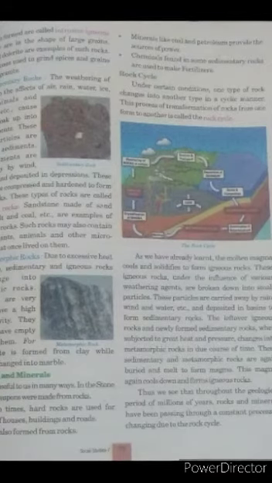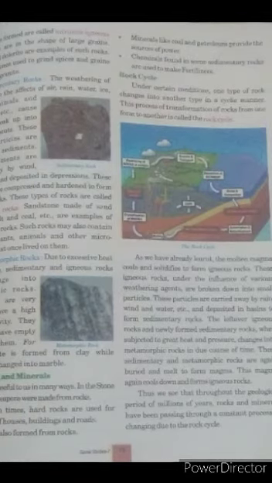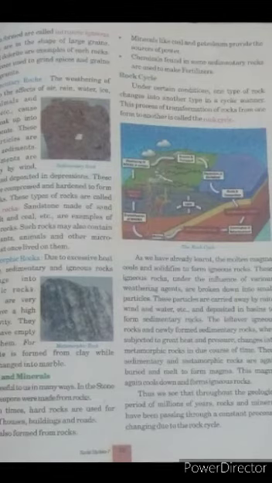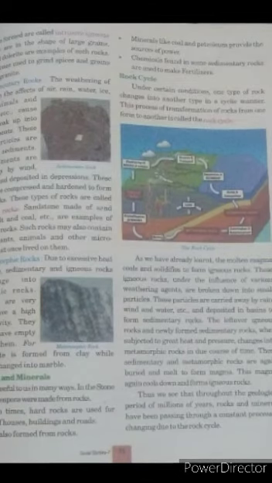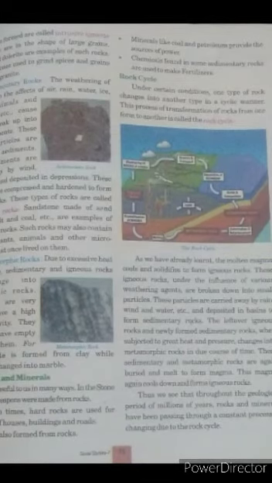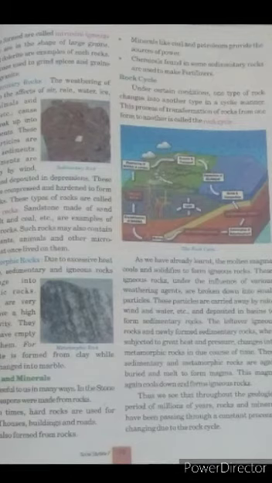Types of rocks. Rocks are mainly of three types: igneous rock, sedimentary rock, and metamorphic rock. Igneous rock. The rocks formed due to cooling down of magma are called igneous rock. They are also known as primary rock. They can be of two types: intrusive rock and extrusive rock.